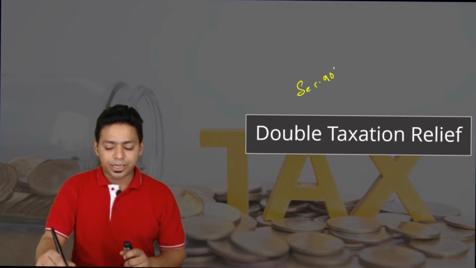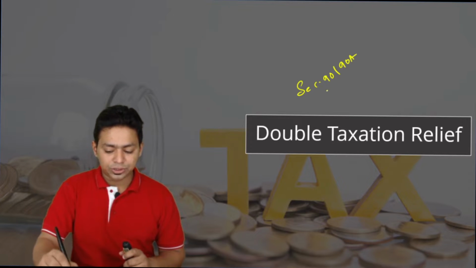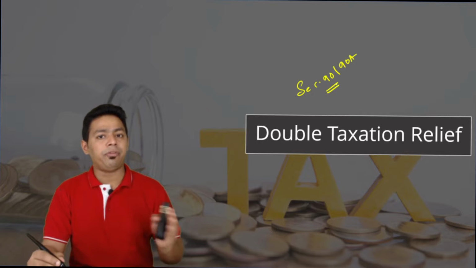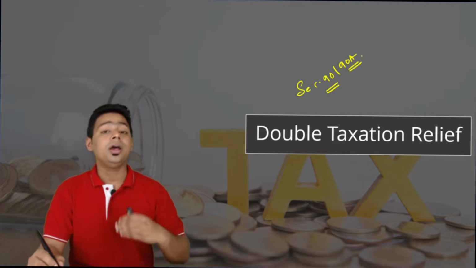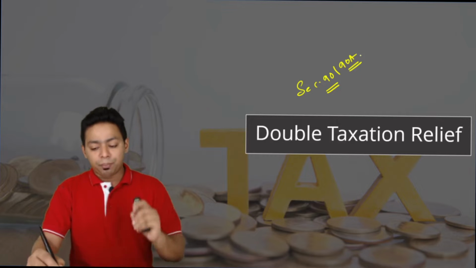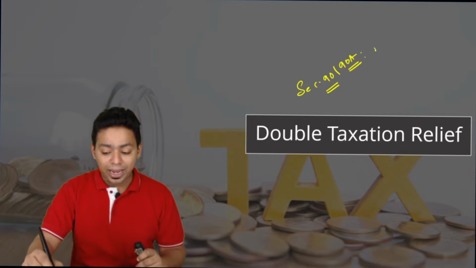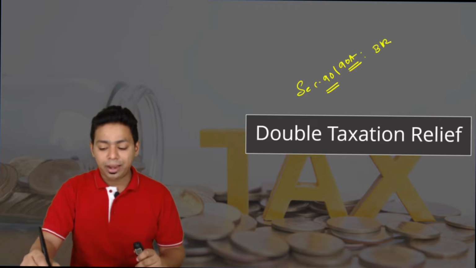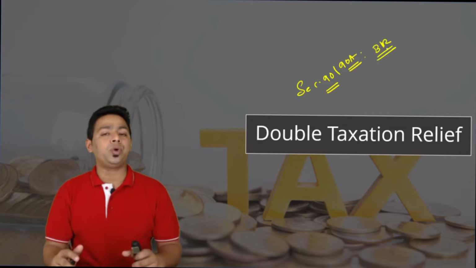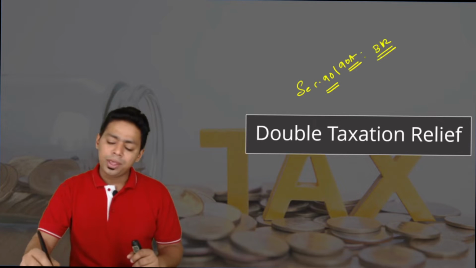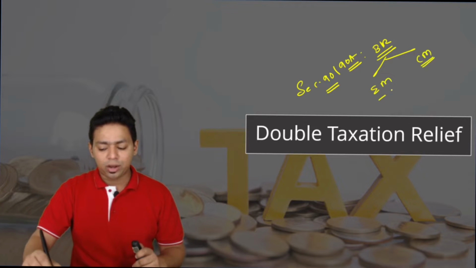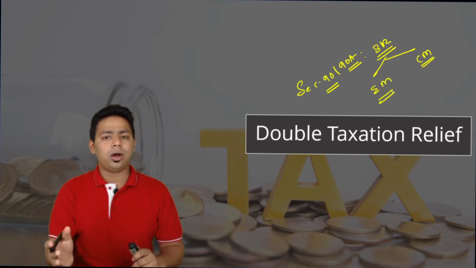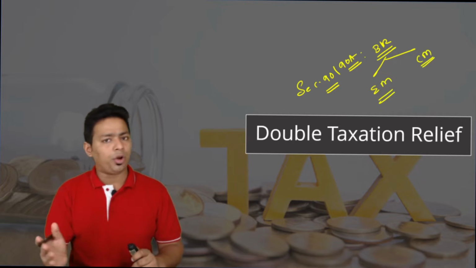We have already completed section 90 and 90A. Section 90 talks about agreement between two countries, and section 90A talks about agreement between two specified associations. But both the sections are focused on bilateral relief. Bilateral relief means two countries will come together and try to solve the problem, maybe by giving you the exemption method or the credit method. They can adopt one of the methods, which is almost theoretical in the law, and already covered.